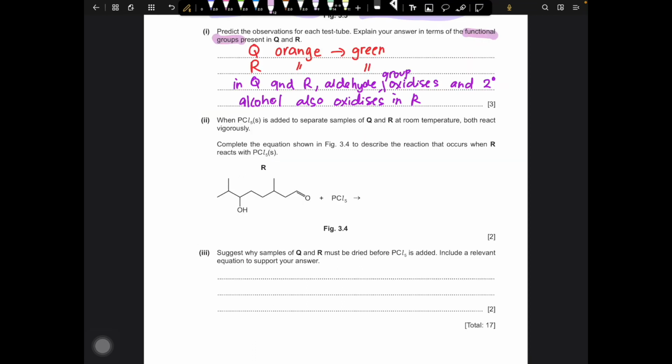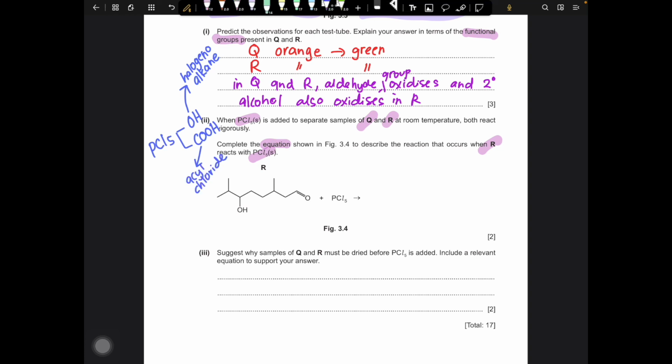Moving on to the next question, we have PCl5 added to both Q and R. But the question asks for the equation when R is added to PCl5. So for a recap, PCl5 will undergo reaction with alcohol or with carboxylic acid. When it reacts with the alcohol functional group, it will change into halogenoalkane in a substitution reaction. And if the PCl5 reacts with the carboxylic acid, it will change into acyl chloride.